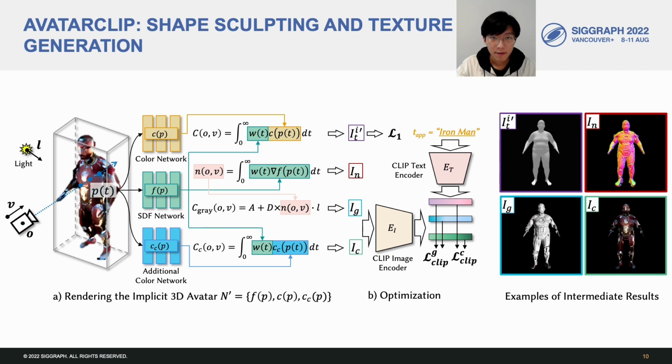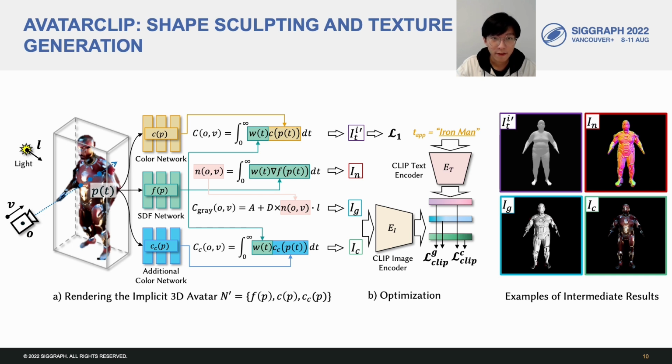In the implicit representation space, we perform shape sculpting and texture generation for the coarse body shape. In this stage, we need to make sure there are no large shifts from the coarse body shape, and we need to generate geometry and texture details at the same time. Firstly, as can be seen from the figure, in addition to the original color network CP and SDF network FP, we add another color network CCP for the texture.